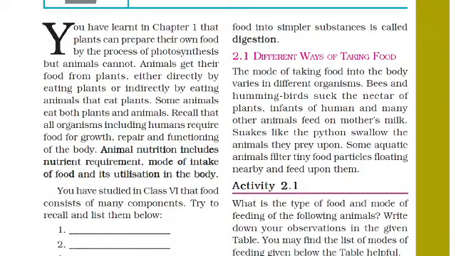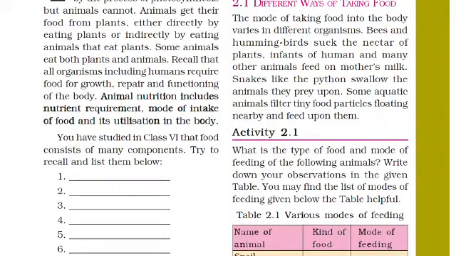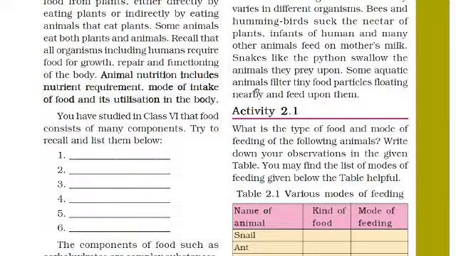Now in class 6 we have studied that food consists of many components, and I can recall for you that they are carbohydrates, proteins, vitamins, minerals, fat, then roughage. These all are the components of food. In these 6 points, you have to fill in carbohydrate, protein, vitamin, all that.